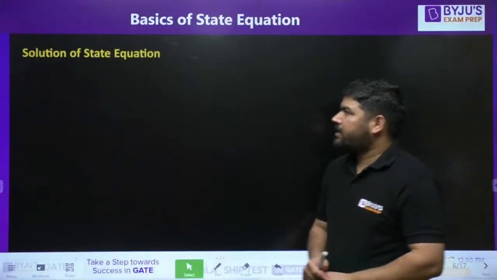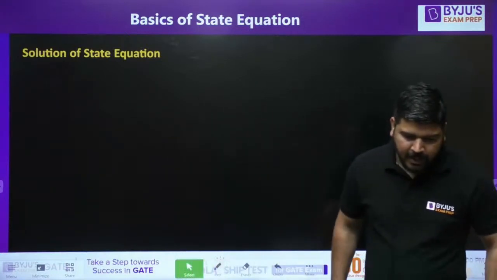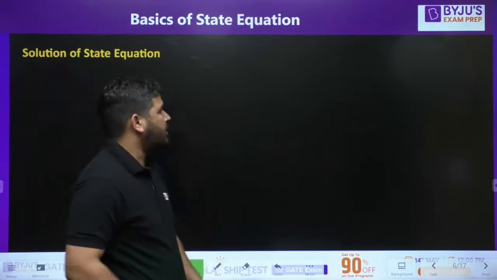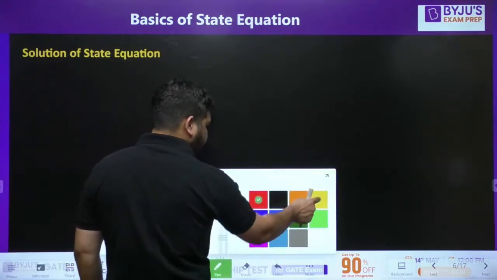So guys, let's start with the solution of the state equation. In the previous class I discussed how to calculate the solution using Laplace transform, if you remember. Let's do it again.